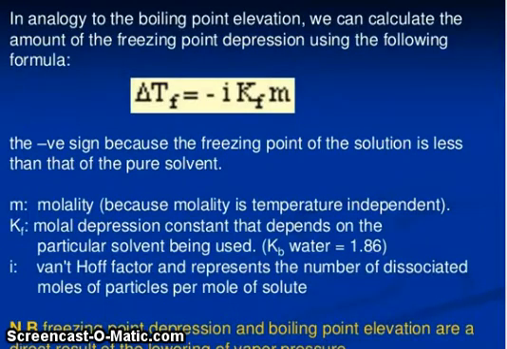In analogy to boiling point elevation, we can calculate the amount of freezing point depression using the following formula. Delta T_f is equal to minus i K_f m. The negative sign is because the freezing point of the solution is less than that of the pure solvent. So here m is molality, K_f is the molal depression constant that depends on the particular solvent being used, and i is the van't Hoff factor and represents the number of moles of particles per mole of solute. Freezing point depression and boiling point elevation are direct results of the lowering of vapor pressure.